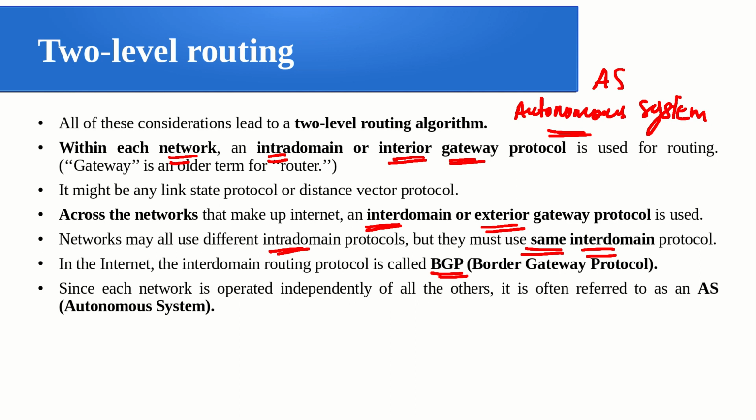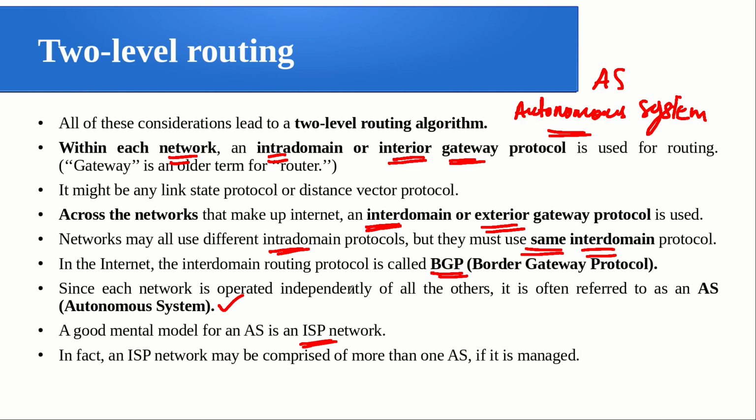Since each network is operated independently of the others, it is also referred to as an autonomous system. That is what I referred to before. So accordingly, we can call these intra-autonomous system routing as well as inter-autonomous system routing protocols, right. A good mental model for an autonomous system is just an internet service provider network, the network being run by an internet service provider, all the devices part of it. In fact, an internet service provider may be comprised of more than one autonomous system also, or the entire ISP network can be considered as a single autonomous system, or you can break it further if it is manageable.